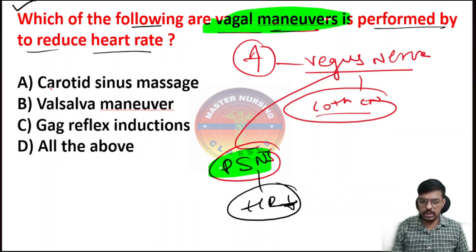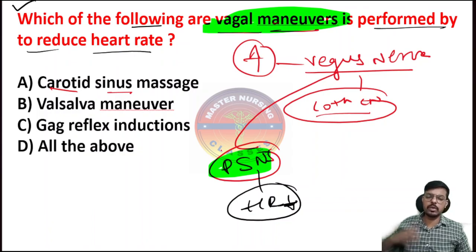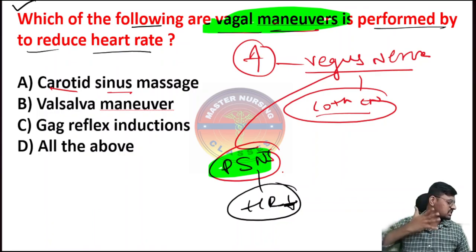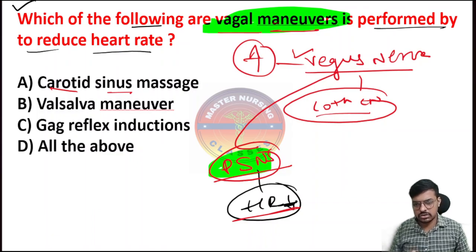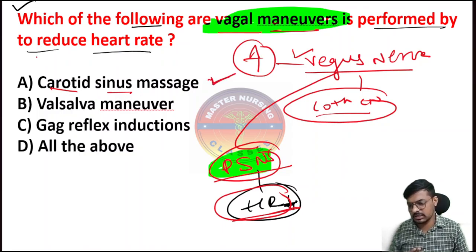Option A, carotid sinus massage. We ask the patient to turn the head to the opposite side, and the carotid sinus will be there. We have to rub here very fast. The carotid sinuses have baroreceptors that sense the pressure and stimulate the vagus nerve. If the vagus nerve gets stimulated, the parasympathetic nervous system activates and the heart rate decreases. So in tachycardia, in order to reduce the heart rate, we can go for carotid sinus massage. Yes, that is correct.